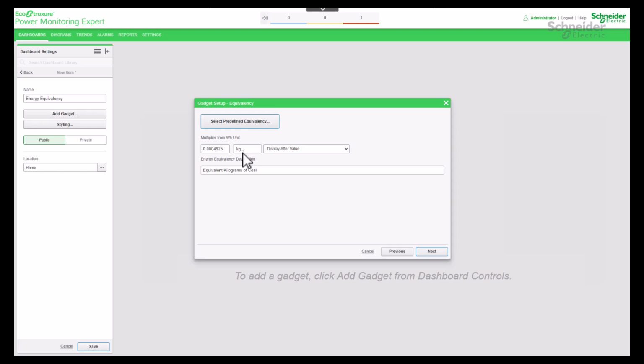You can select Display After Value or Display Before Value. Based on the selection, the unit label will be displayed after the value or before the value. View your predefined energy equivalency description. Proceed to the next step.